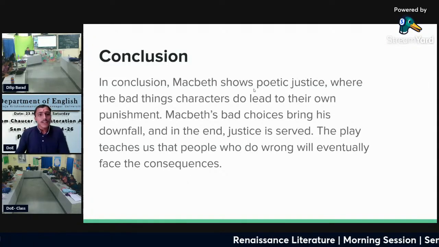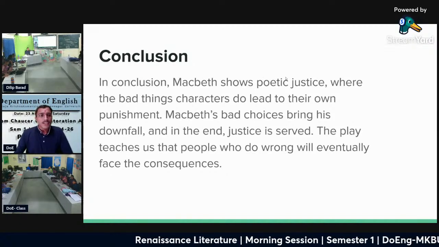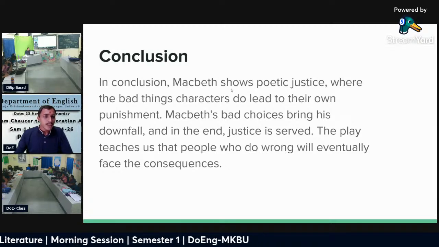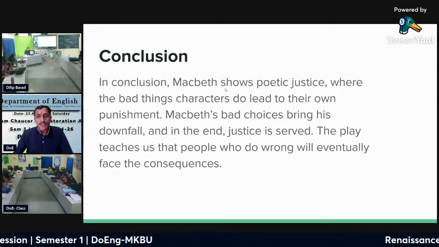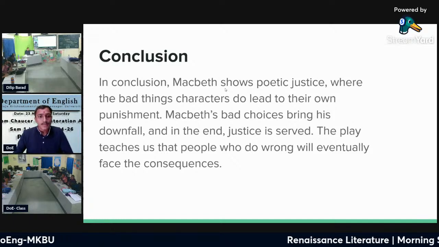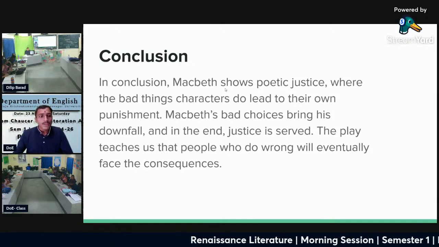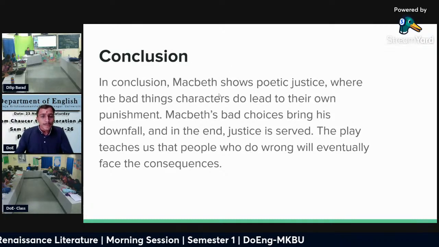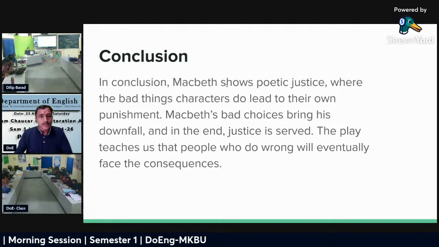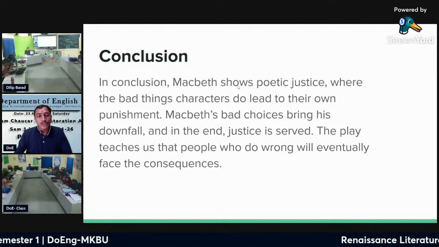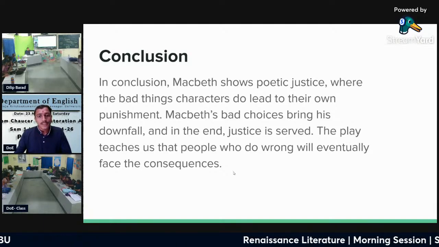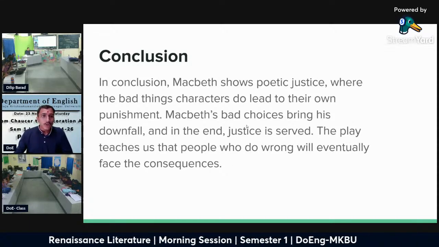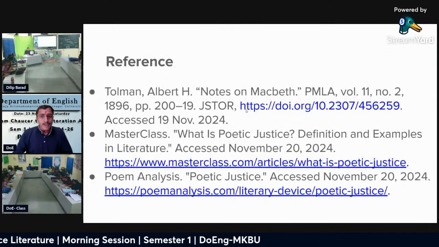Conclusion. In conclusion, Macbeth shows the poetic justice where the bad things characters do lead toward their own punishment. Macbeth's bad choices bring his downfall, and in the end justice is served. The play teaches us that people who do wrong will eventually face the consequence. In this presentation, we know how the word poetic justice evolved, and who introduced this term, and other example of poetic justice. Here is my references. Thank you.